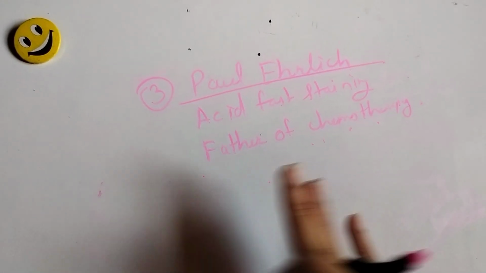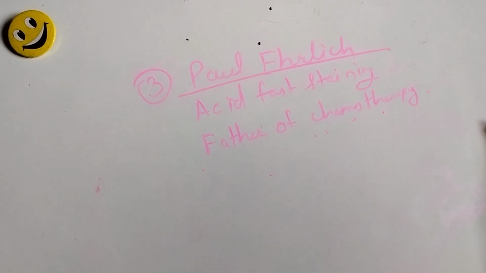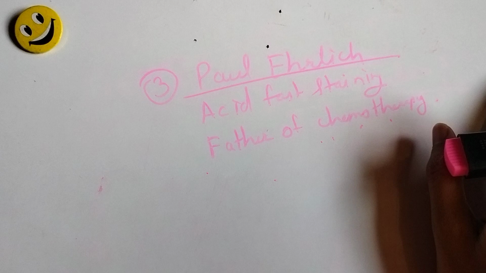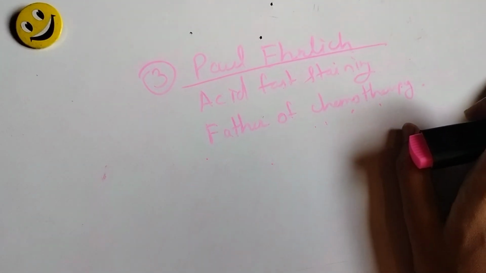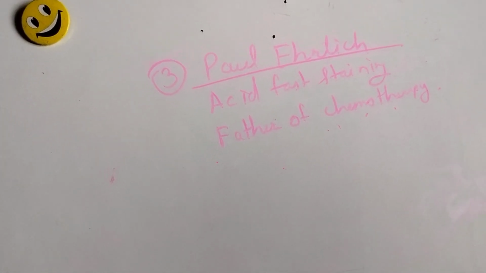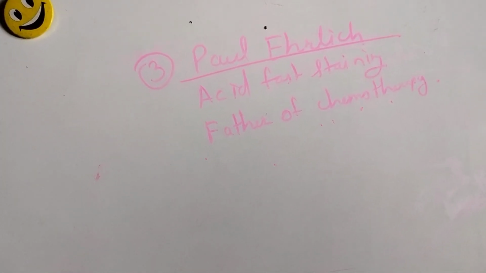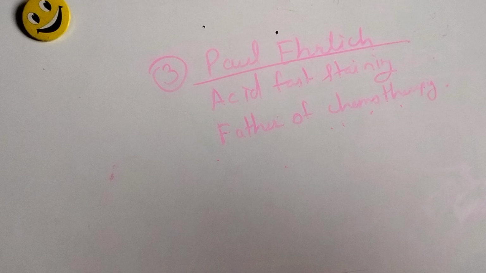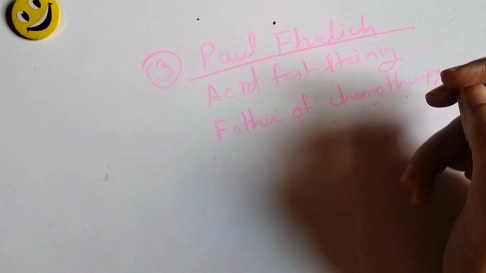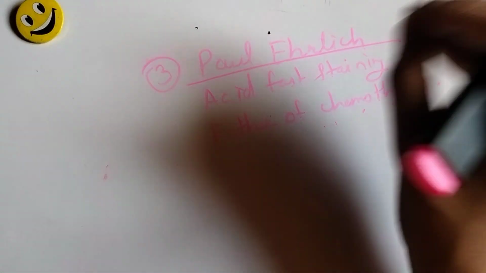Father of modern microbiology is Robert Koch. Father of microbiology is Louis Pasteur. And the father of chemotherapy is Paul Ehrlich. Paul Ehrlich also proposed acid fastening, gave the concept of magic bullets, and arsenic based compounds against syphilis.